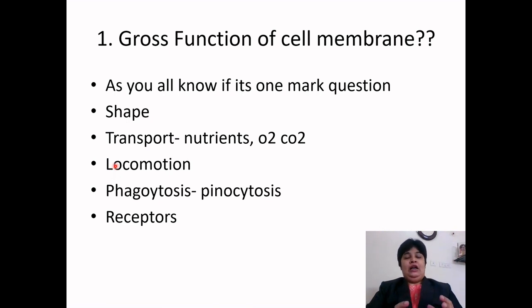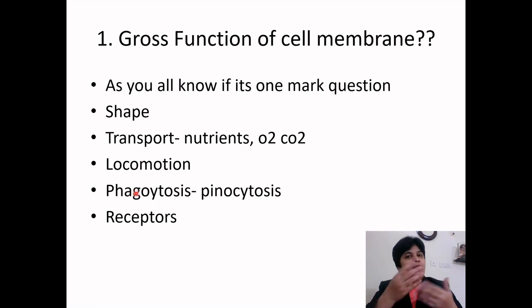Locomotion means our white blood cell. I have an infection here, and the white blood cell is somewhere here. Through blood, it will go to this place. To reach the skin, it has to pass through the very small pores of the blood vessels. It has to change the shape. It has to move forward. So it will do swarming movement like amoeba. So locomotion.